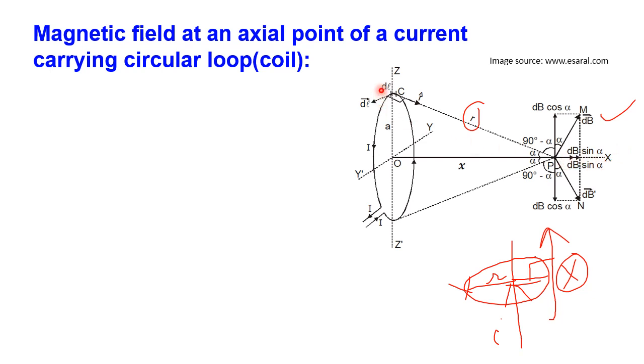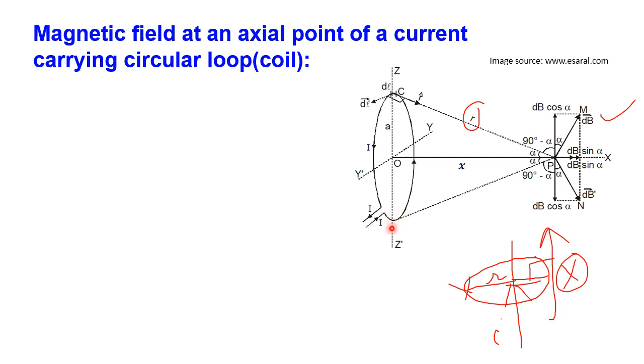Now for each dl element, an exactly opposite dl element will be there. If you consider the opposite dl element, here the current is coming outward, so there the current will go inward. Now apply Ampere's law here also.